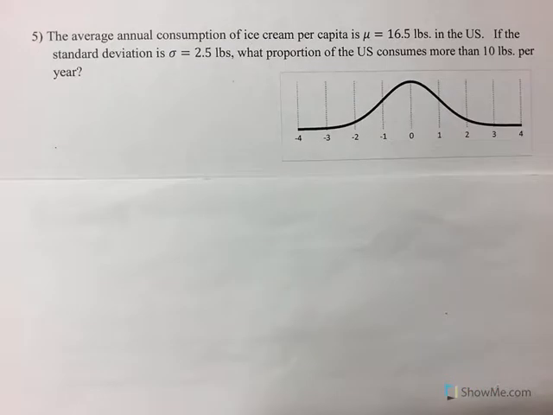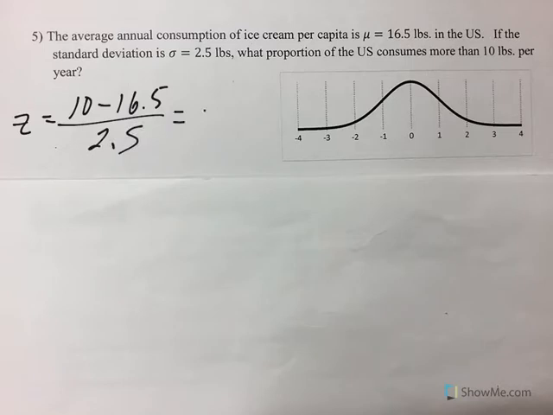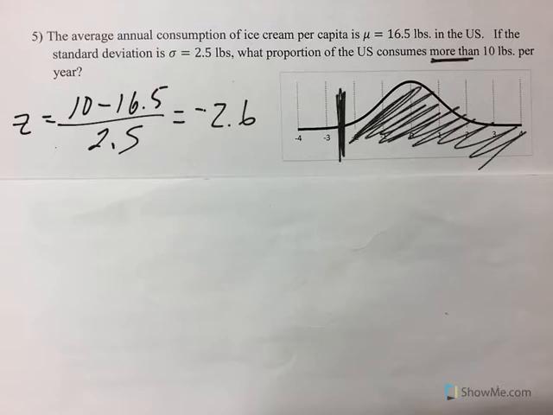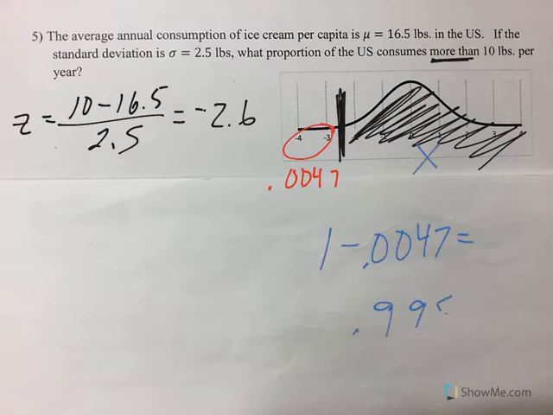And the last one, the average annual consumption of ice cream per capita is 16.5 pounds in the U.S. That's a lot of stinking ice cream. If the standard deviation is 2.5 pounds, what proportion of the U.S. consumes more than 10 pounds a year? Z-score, value minus the mean divided by the standard deviation. Okay, so that gives me a negative 2.6, roughly here. And again, we're looking at more. So more is area to the right. Well, if I look at my table, the table gives me area to the left, which is 0.0047. So to find the area on the right, I subtract from 1, and I get 0.9953.